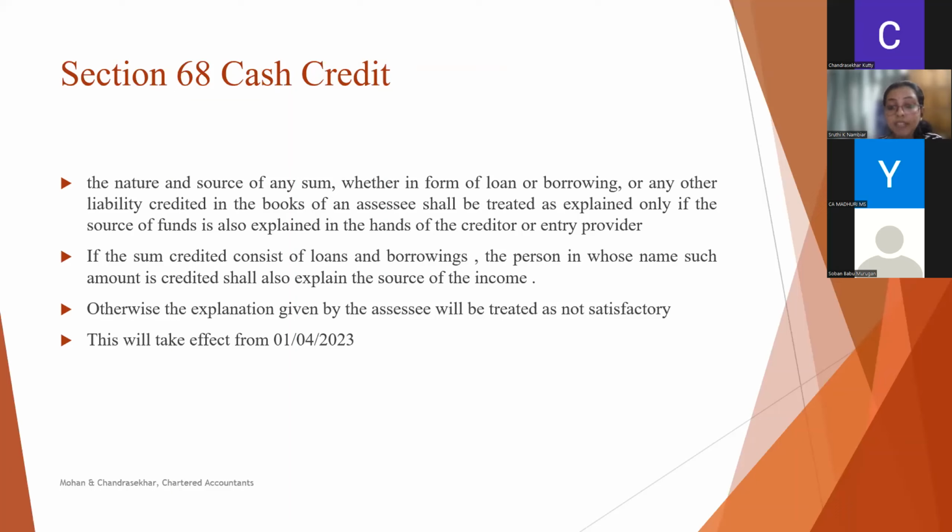The responsibility of giving explanation was only on the person in whose books the amount is credited. But after this Finance Act amendment, the Finance Act mandates explanation of source of fund in the hands of the lender also. Meaning the person who provided the loan or borrowing should also explain the source of fund. Otherwise, the explanation given by the assessee will be treated as non-satisfactory and this will be treated as income of the assessee and the assessee will be liable to income tax. This will be effective from 1st April 2023.